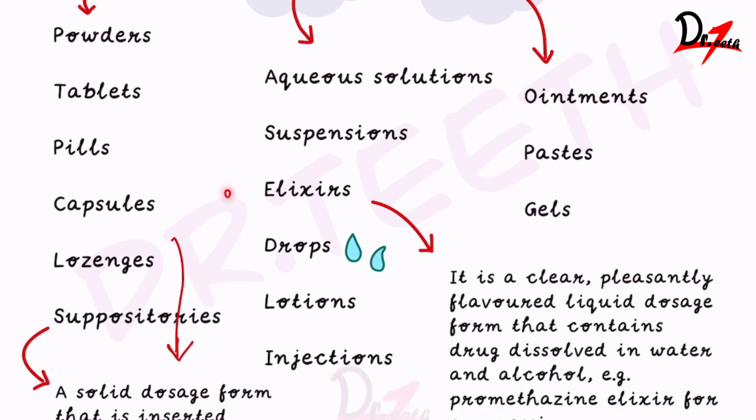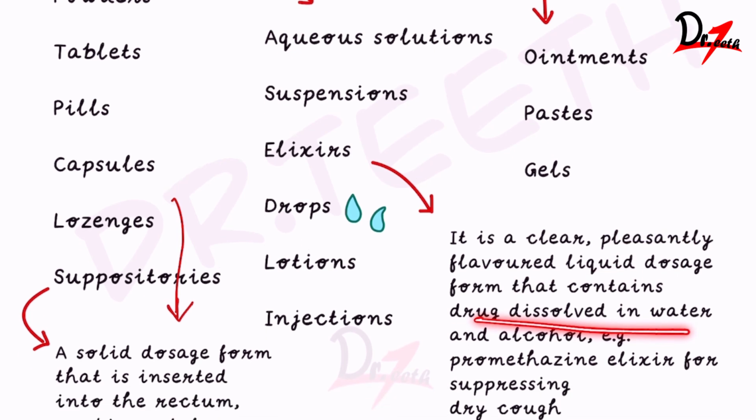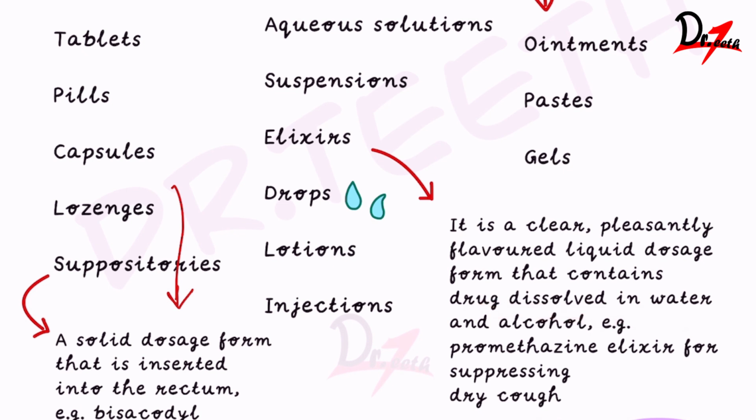Then we come to the elixirs. Now it is a clear, pleasantly flavored liquid dosage form that contains drug dissolved in water and alcohol. Example, promethazine elixir for suppressing the dry cough. Then we have the drops. Now drops are actually very viscous liquids. So we can say it is a more concentrated solution. Then we have the lotions. Now lotions are meant to be applied on the skin surface and ideally we don't need to rub it. Now they can be solutions or suspensions.